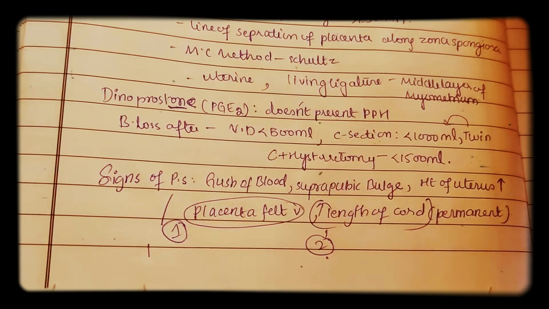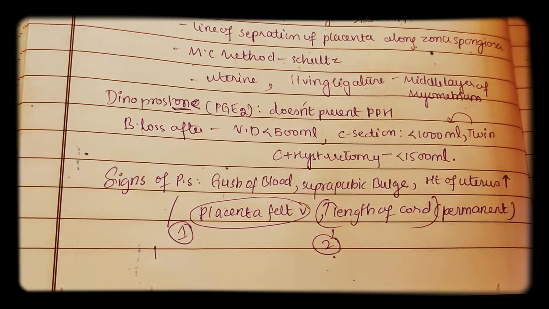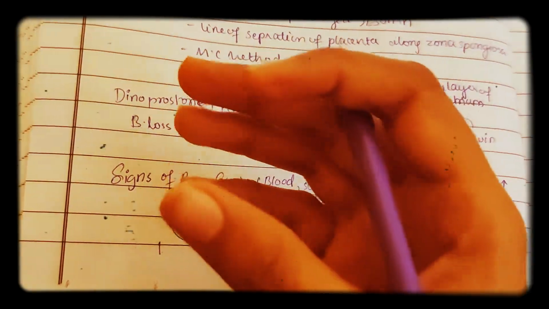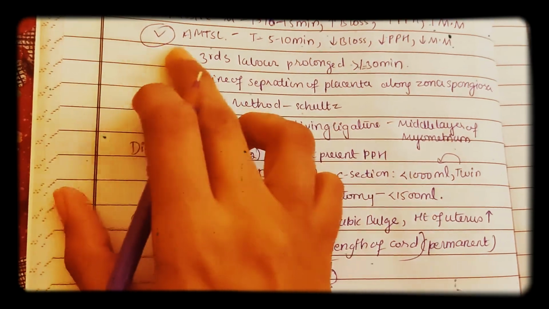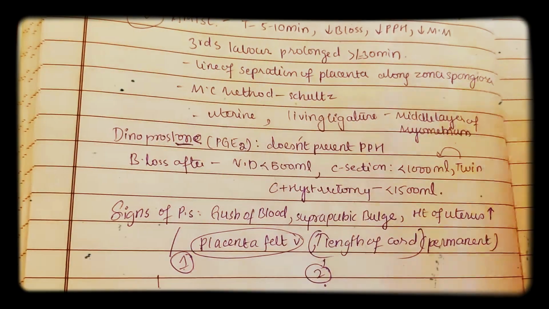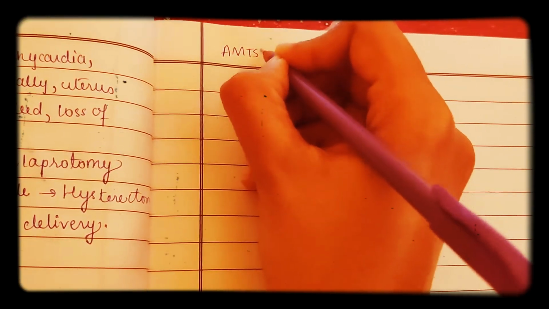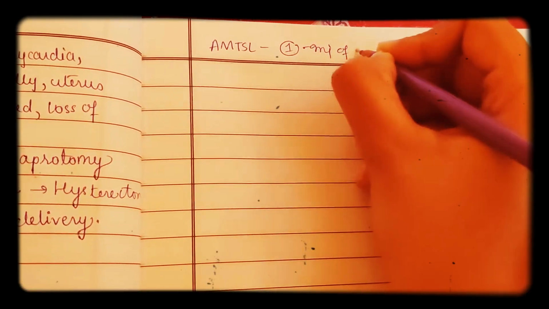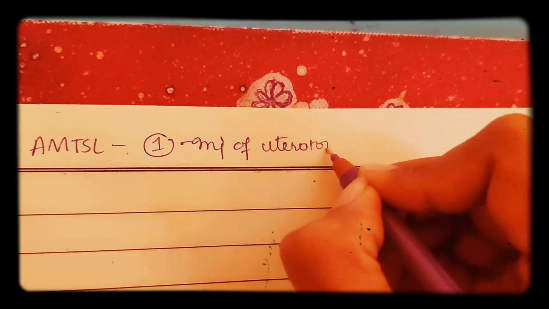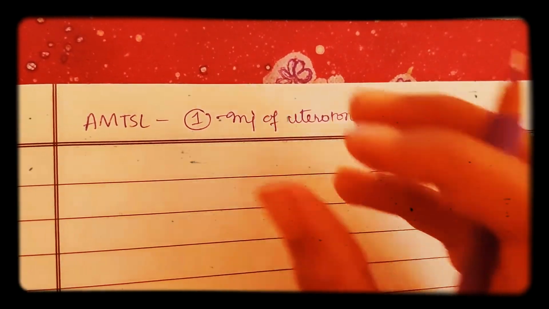So now coming to AMTSL. AMTSL means the best method to prevent PPH. So what is the best method to prevent postpartum hemorrhage? That is AMTSL. We already discussed this, that's why I put a tick mark. Now let us see what are the processes we do in AMTSL. The first one is you give injection of uterotonic agent. After delivery of the baby, you give a uterotonic agent.